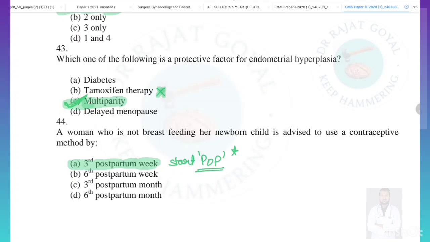A woman who is not breastfeeding her newborn child is advised to use a contraceptive method by. So generally when the woman is breastfeeding a newborn child, the oral contraceptives are generally avoided for 6 months. But if the woman is not breastfeeding her newborn, then she can take contraceptives as early as the 3rd postpartum week. Initially progesterone only pills can be given, then after that combined OCPs can also be given. So the answer here will be A, 3rd postpartum week.